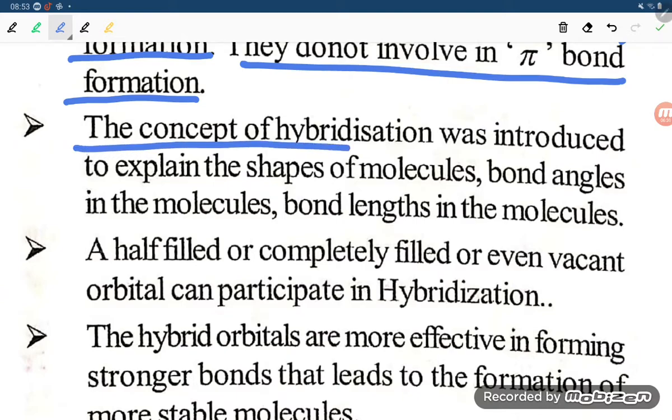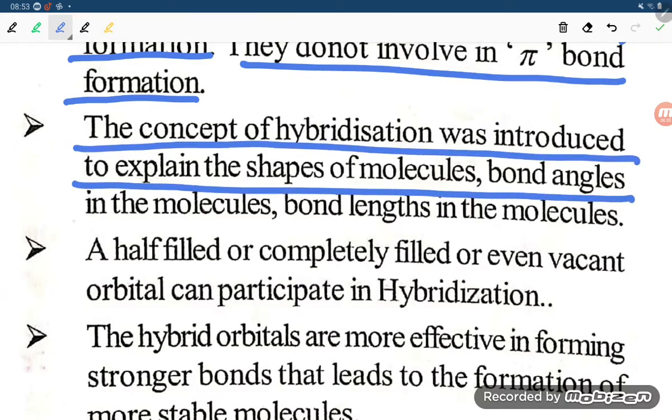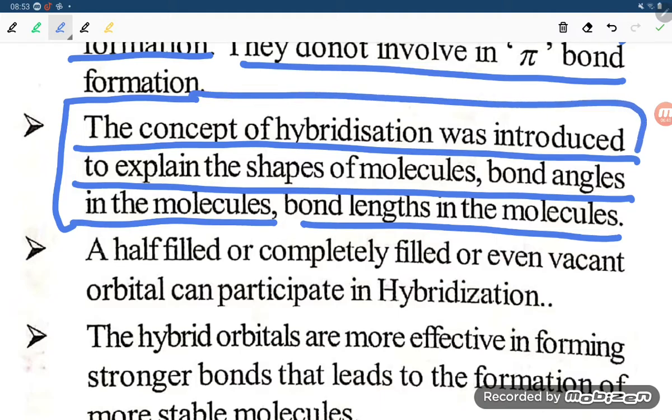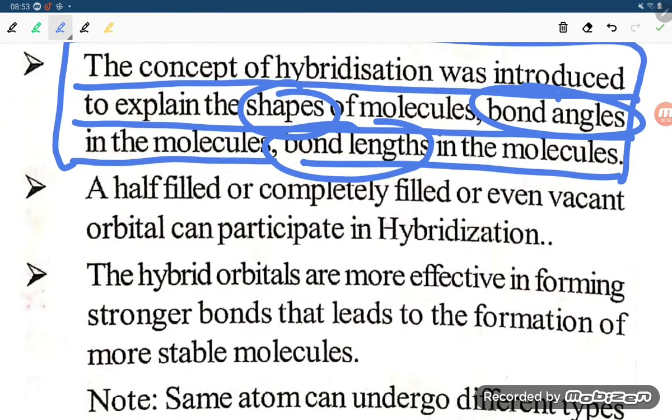The concept of hybridization was introduced to explain the shape of the molecule, bond angle in the molecule and bond length in the molecule. So what is hybridization going to explain, student? That is 2-3 things they will explain. First one is the shape of the molecule, bond angle of the molecule, bond length of the molecule, etc. They will be able to explain.